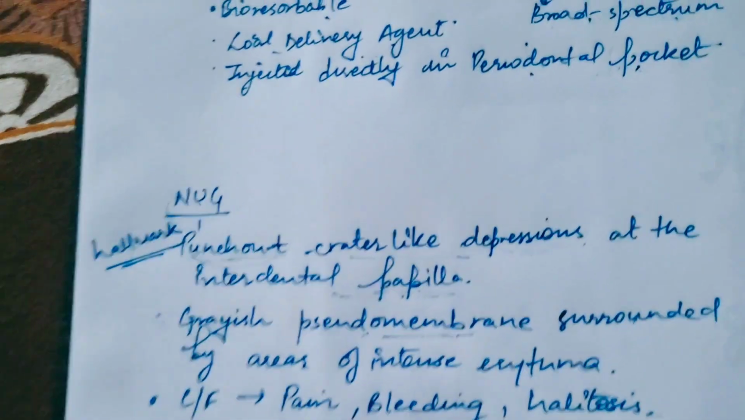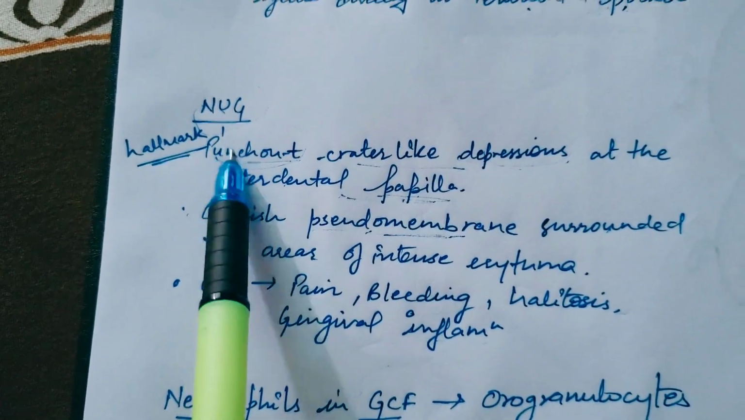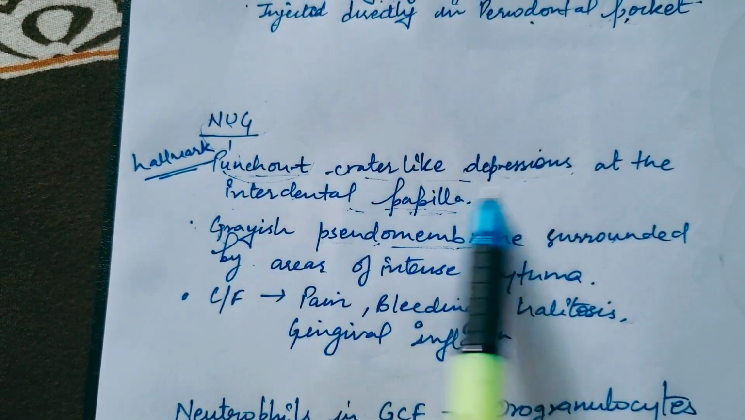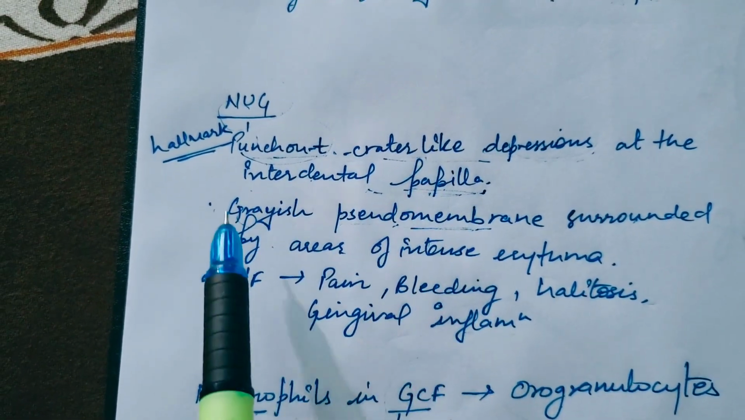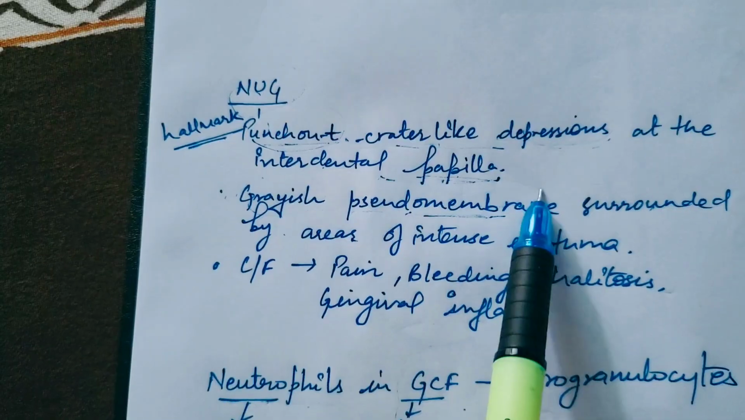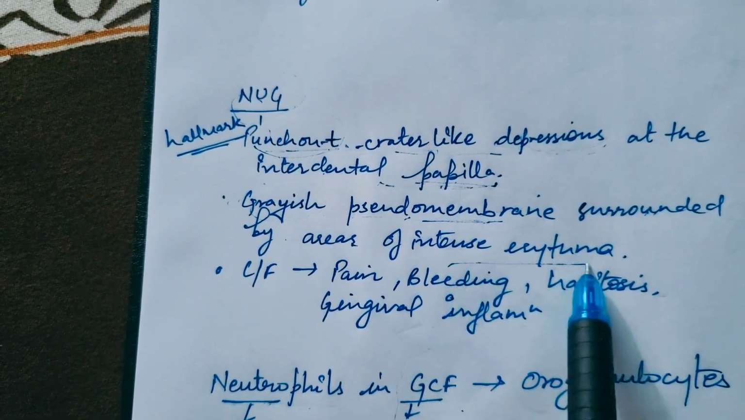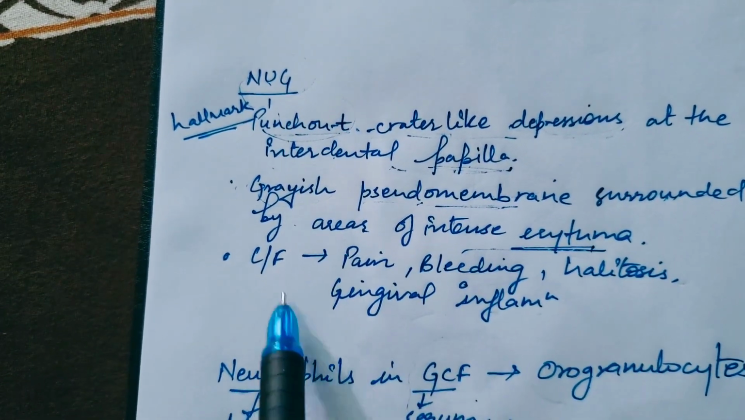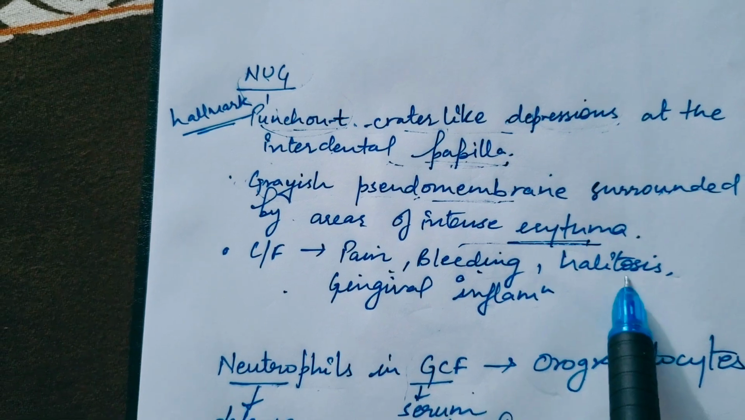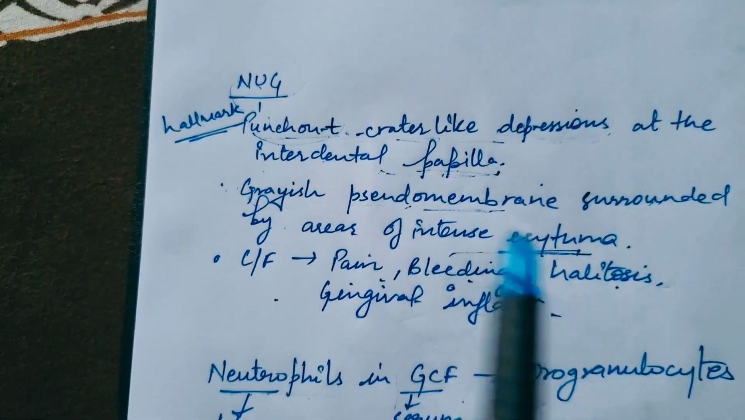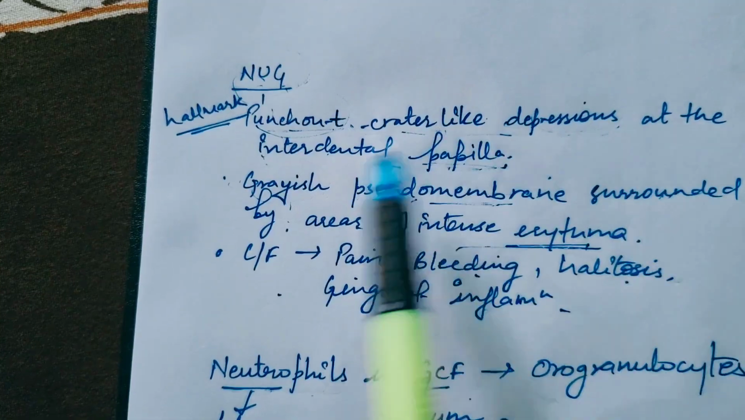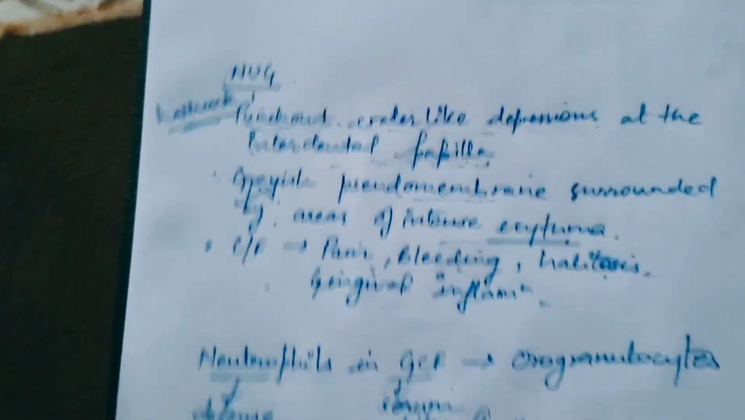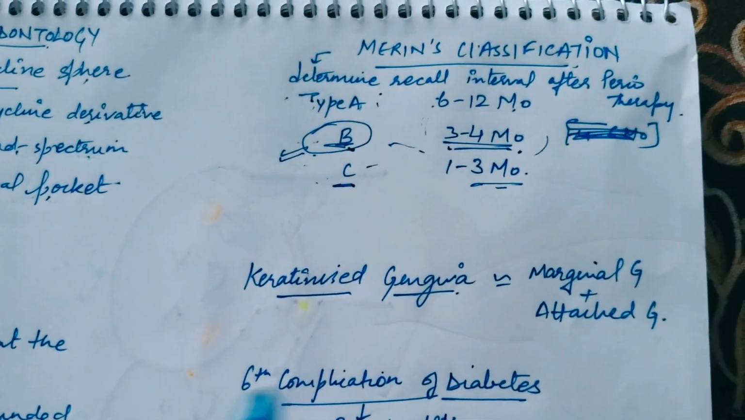Then another question was necrotizing ulcerative gingivitis. So what is its hallmark? Punched out crater-like depressions in the interdental papilla. Okay? This we have to remember, and it is covered by grayish pseudomembrane and surrounded by areas of intense erythema. The clinical features include pain, bleeding, halitosis, and gingival inflammation overall. So for necrotizing ulcerative gingivitis we have to remember punched out crater-like depressions in the interdental papilla, not elsewhere.